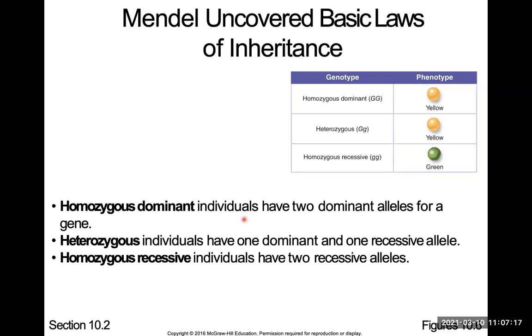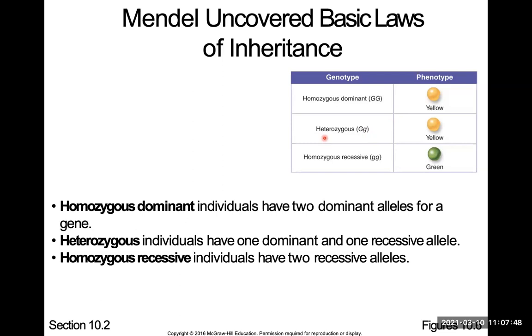Okay, so another word you have is homozygous dominant. You already know what dominant means. Dominant means the one that takes over, the one that's going to mask the recessive. Recessive is the one that gets masked. So this is called homozygous dominant. Homozygous means the same, and they're both dominant. So you have big G, and that gives you yellow color.